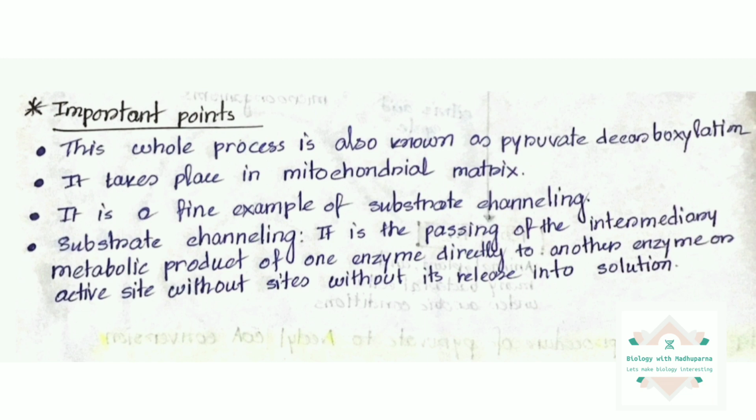And our last point: as I said, it is an example of substrate channeling, so I would like to explain what substrate channeling is. Substrate channeling is the passing of the intermediary metabolite product of one enzyme directly to another enzyme or the enzyme's active site without releasing the intermediates into the solution. Basically those intermediates are passed from one enzyme to another, and they do not go into the solution. So it's like a channel between two, three or more enzymes. That's why this process is named substrate channeling.